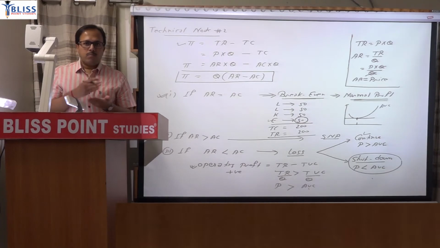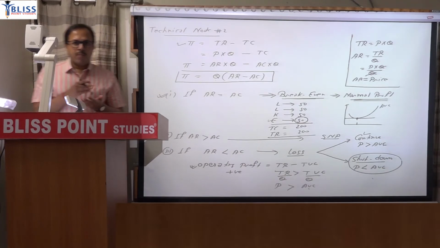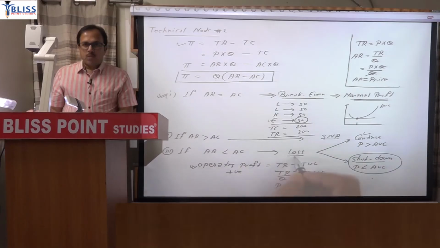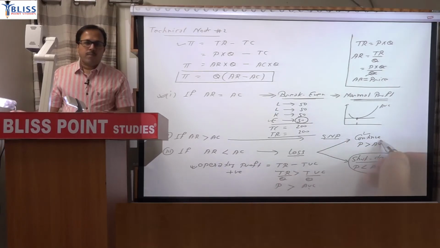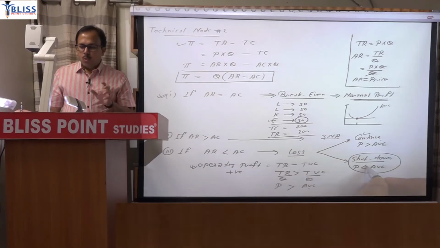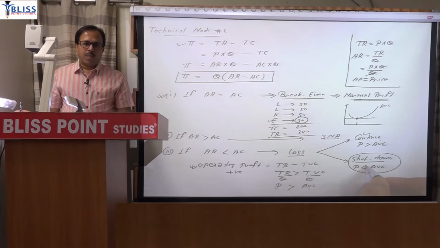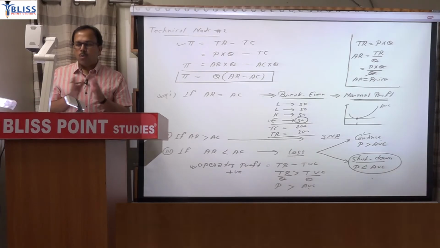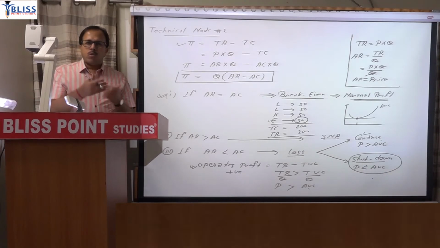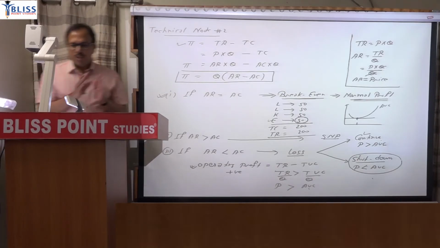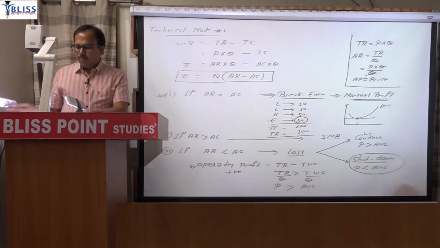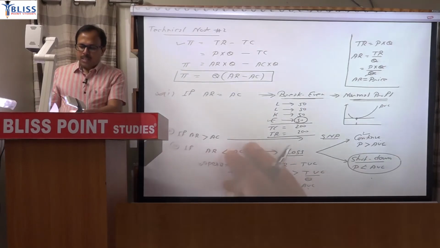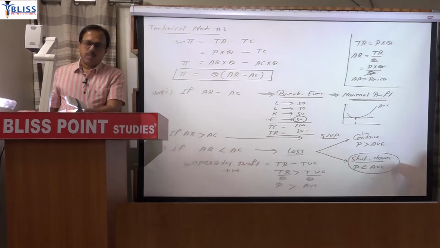The only point where you have to think whether the firm will operate or not is in the case of loss, because in the case of loss, the firm may decide to operate or the firm may close down. Clear? So these two technical points are key to understand the market structure. I assume that you do not know, or most of the books also assume that you have that background. So assuming that you don't have that background, I explained the two requirements which are needed to understand the first lecture. Now we can start with market form,